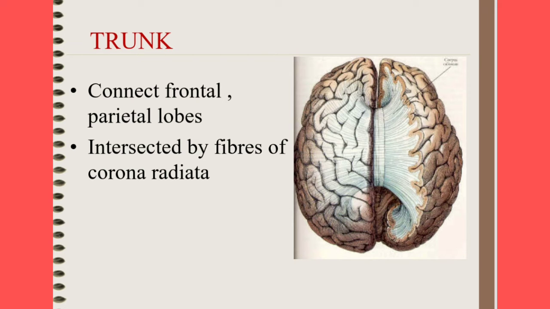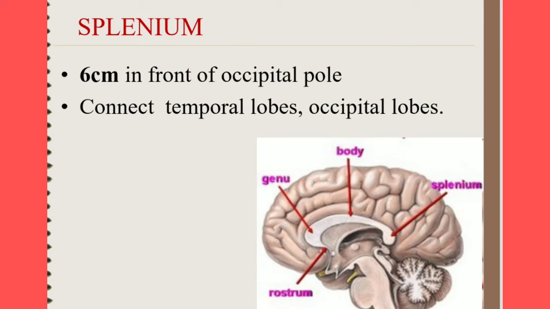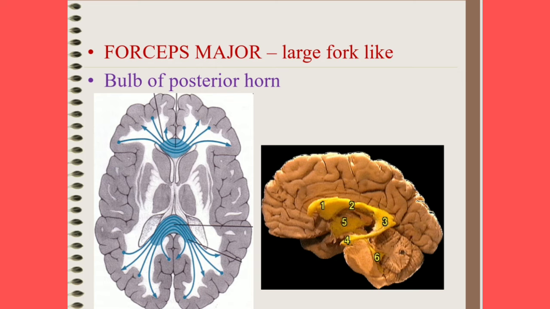The next part is trunk. It connects the frontal and parietal lobes. It is intersected by the fibers of corona radiata. The last part is splenium. It lies 6 cm in front of the occipital pole. It connects the temporal lobes and occipital lobes. The splenial fibers sweep backwards between the occipital lobes and form a large fork-like structure called forceps major. The forceps minor is formed by the genu fibers and forceps major is formed by the splenial fibers.